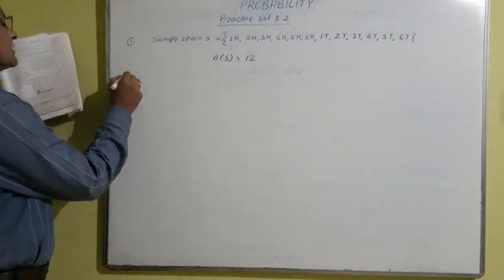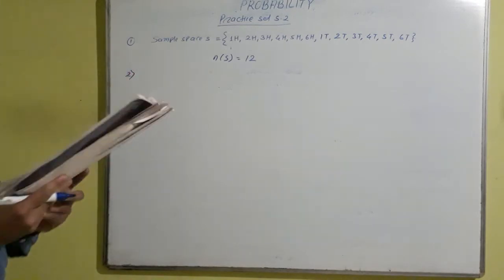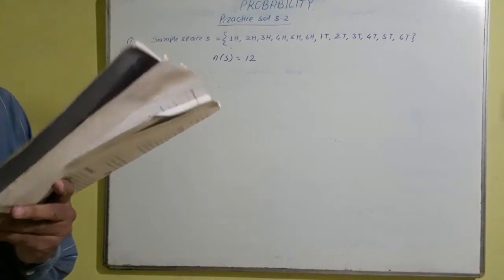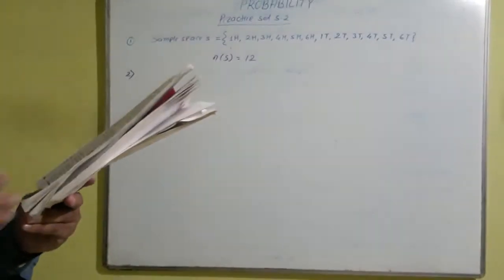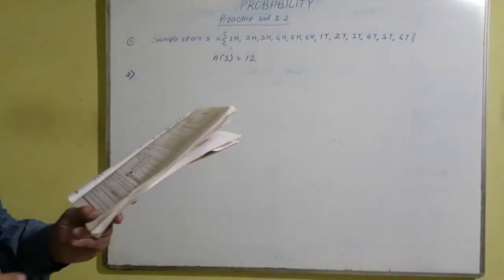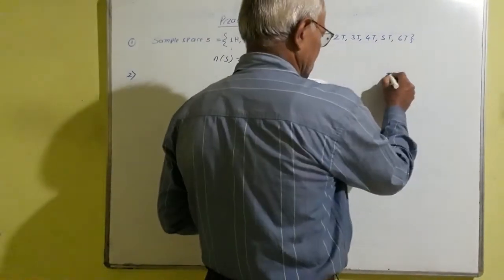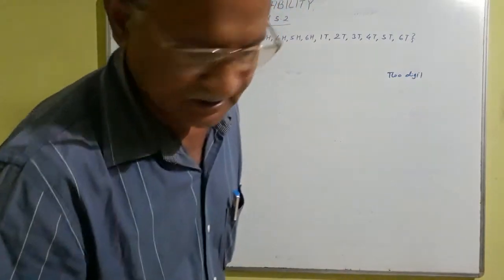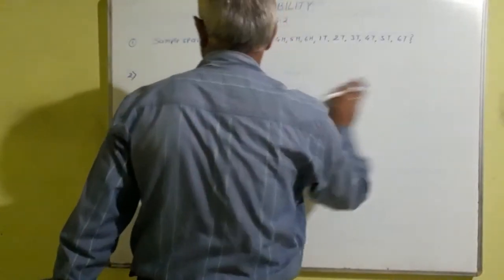Then the second experiment is: 2-digit numbers are found using the digits 2, 3 and 5 without repeating a digit. Here it is a random experiment.